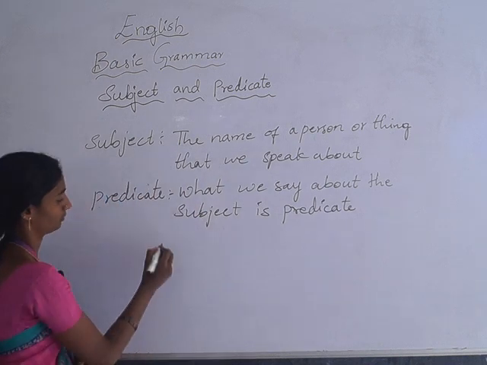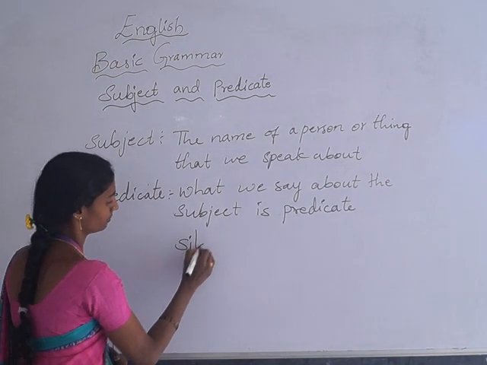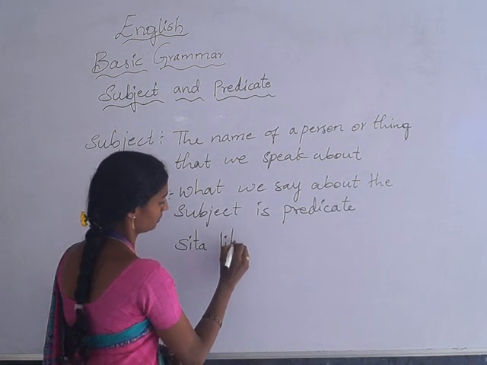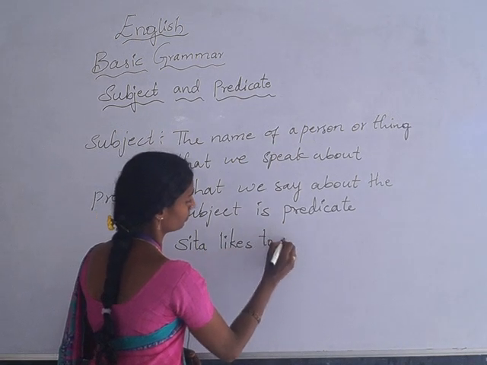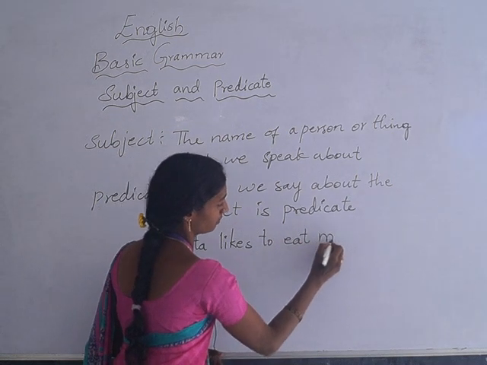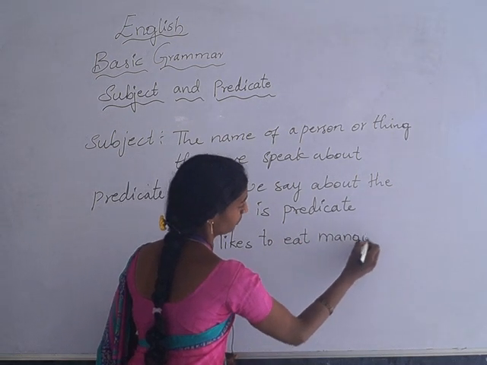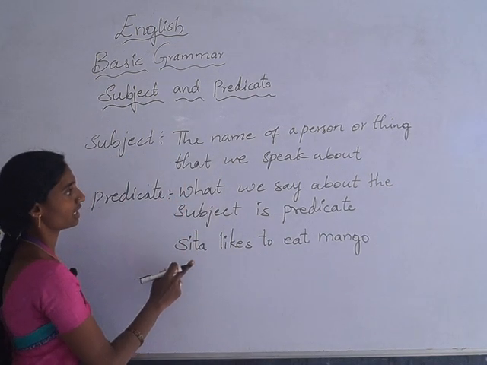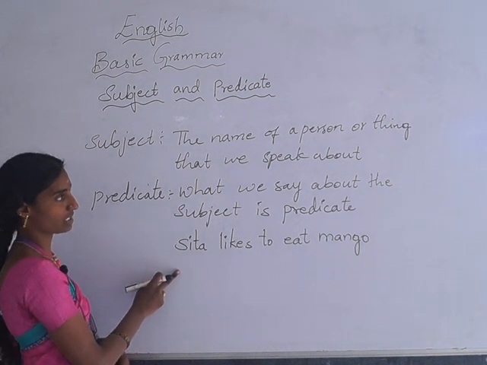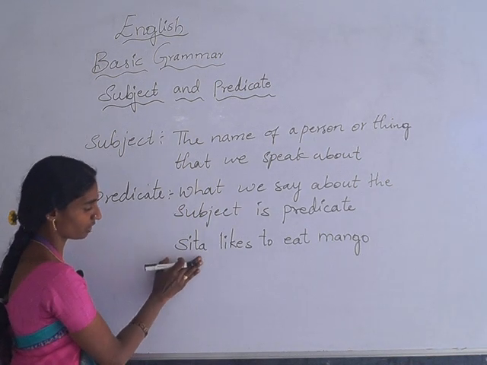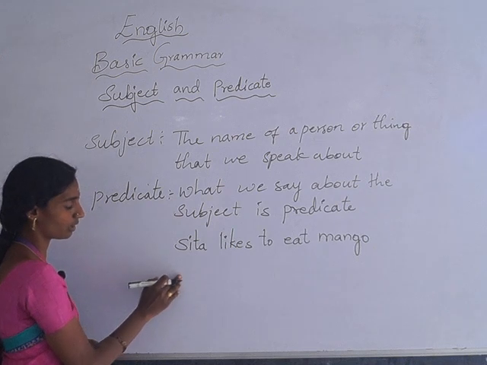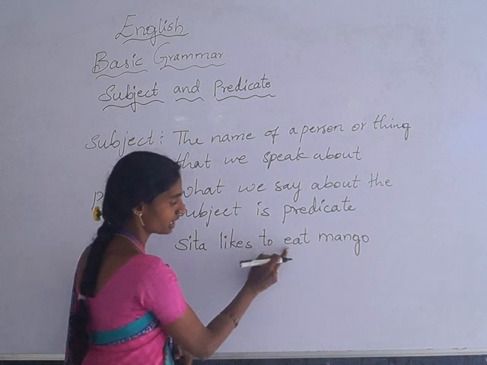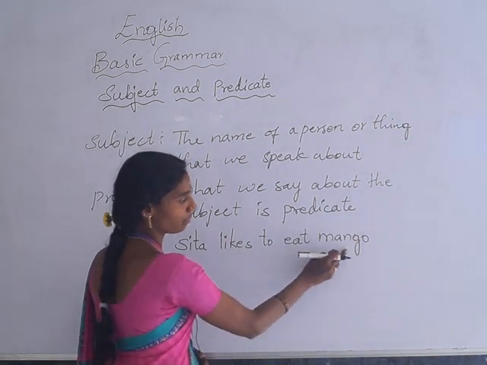See here, Sita likes to eat mango. What is subject and how we should identify in this? See, the name of a person or the thing that we speak about. Here to whom we are speaking about? We are speaking about Sita, and what she is doing? She likes to eat mangoes.